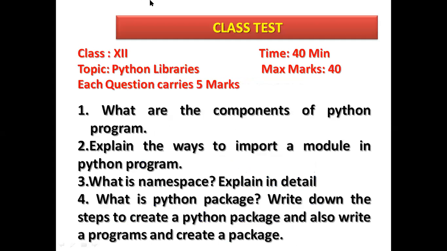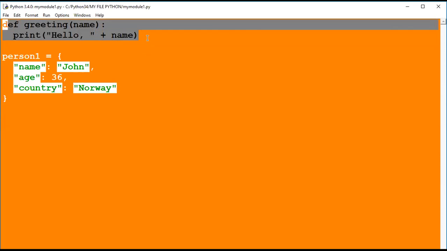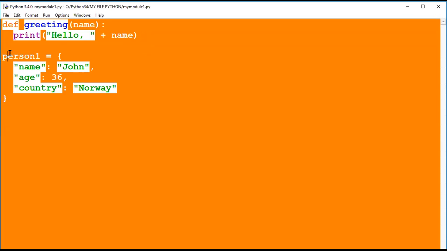So I am giving one example of that. See here, def greeting(name) I have declared here, and print hello plus name. So this is a function I am defining here, and I am also using a dictionary here.